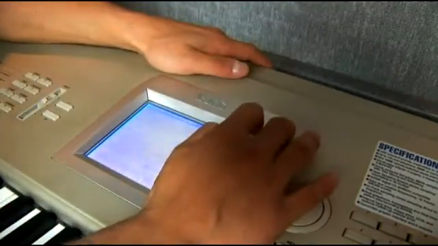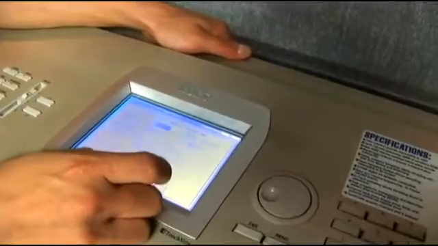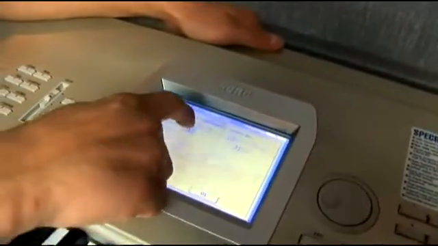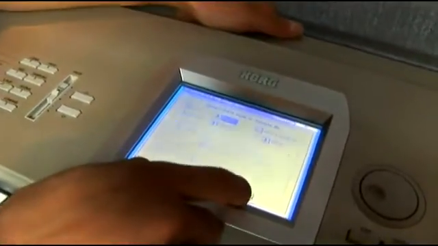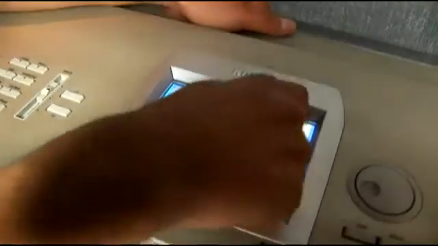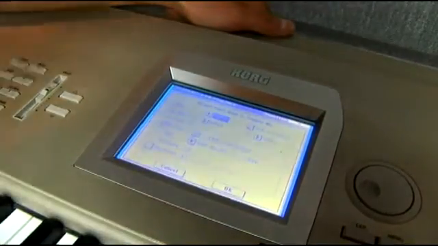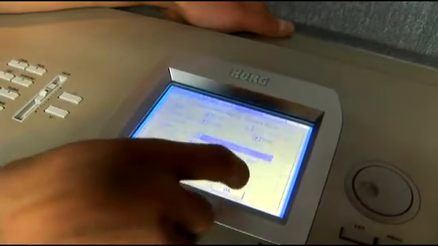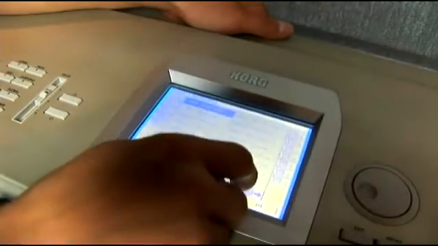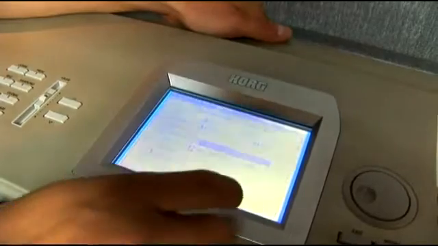Make sure that you go in here and you select the bank and the sample number. So you're going to create your own sample preferences before you even start to record. You're going to create a program with it, and you're going to name everything. Or you can fill in a different program. You can fill in an empty program.